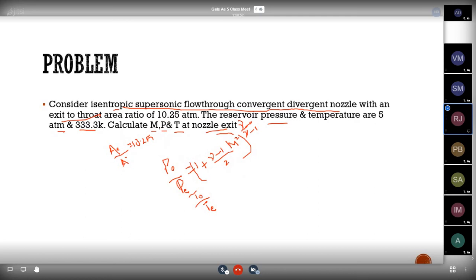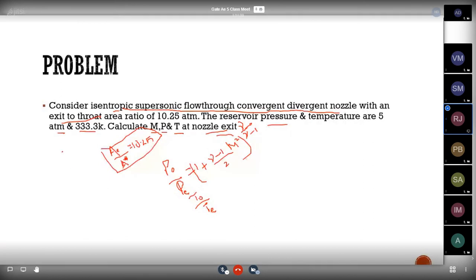So we need to find P naught by PE and T naught by TE. First they have given the area ratio value, A by A star. If they have given the area ratio value, then from the table only we need to find it. So I will be giving the Mach number value.